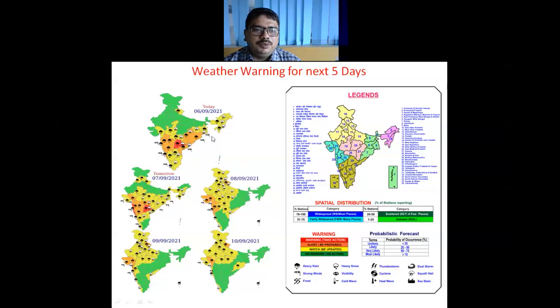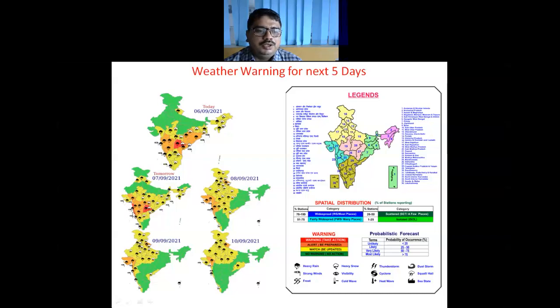As regards fishermen warning, we can see that along the east coast and along the west coast, there is a possibility of squally weather and strong wind of speed reaching 40 to 50 gusting to 60. Accordingly, fishermen warning has been issued for the West Bengal coast, Odisha coast, North Andhra Pradesh coast, and also over Kerala, Karnataka, and South Maharashtra and Goa coast today. And tomorrow on 7th, there is a possibility of continued squally weather and speed 40 to 50 gusting to 60 over the east coast, that is North Andhra Pradesh, Odisha and West Bengal coast, and on 8th this will continue along the west coast also.